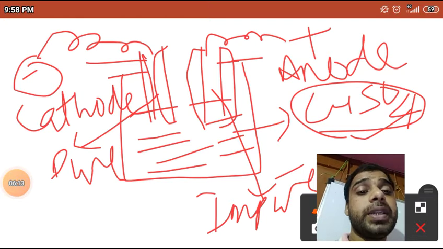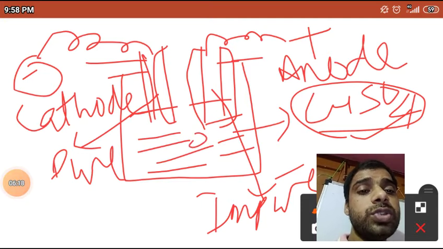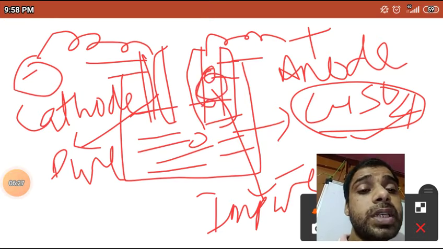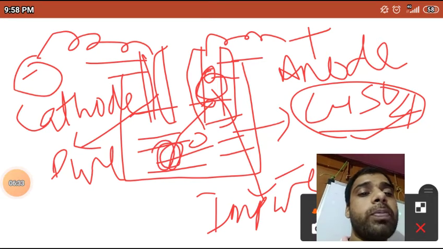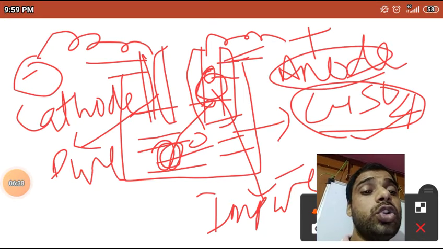Now electricity would start conducting through this solution. Your anode is of impure copper, so some of the copper will decompose and fall into the solution. There are two types of material you will see in the anode: first one is soluble and second one is insoluble.